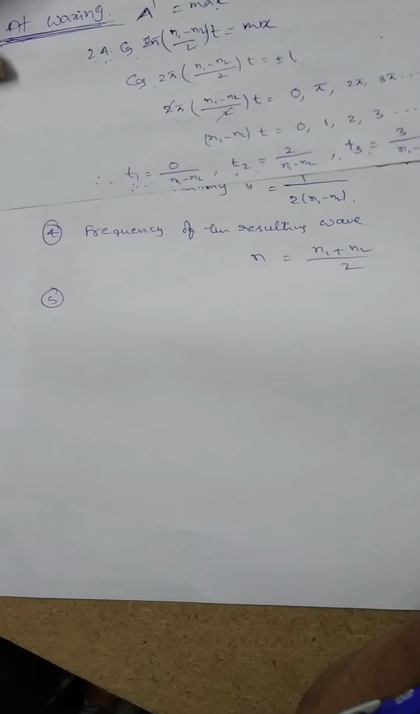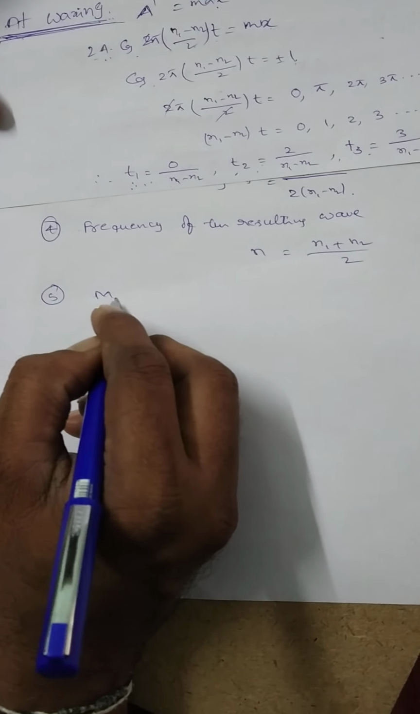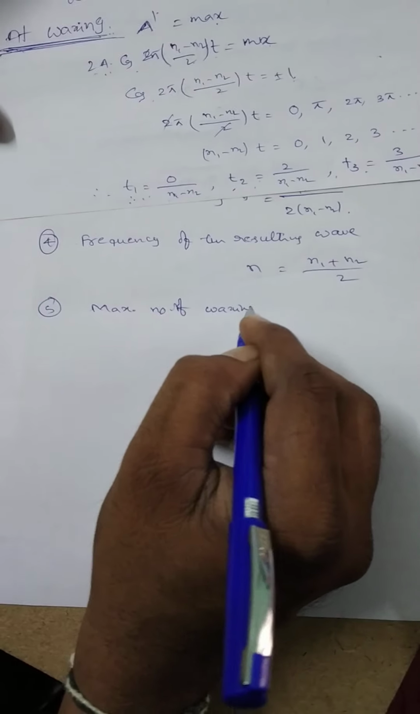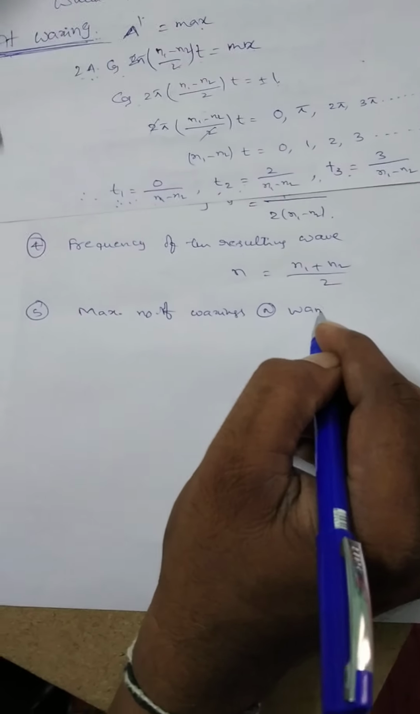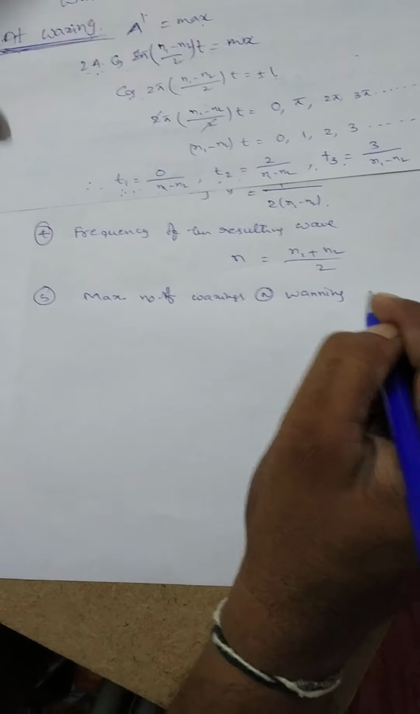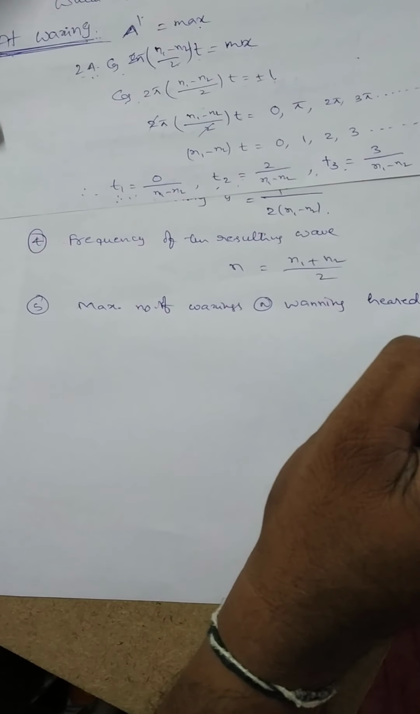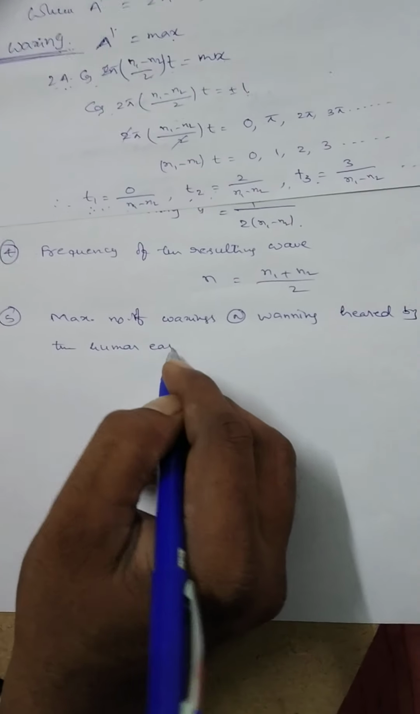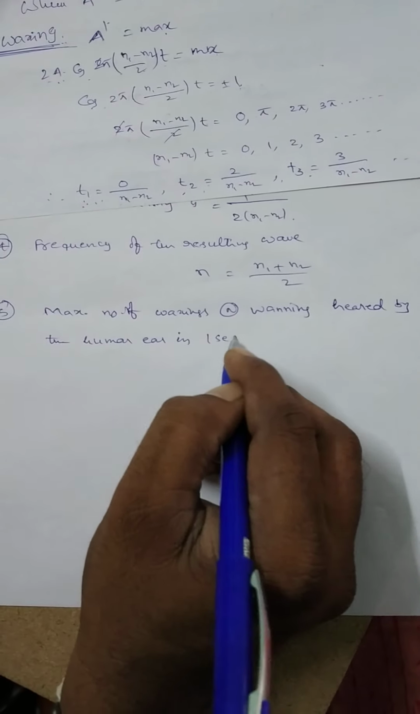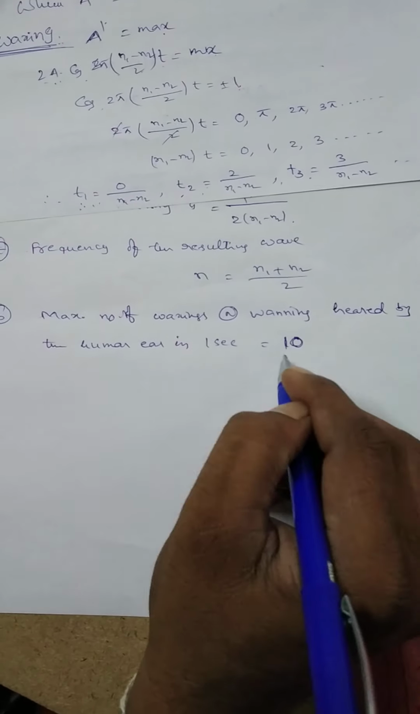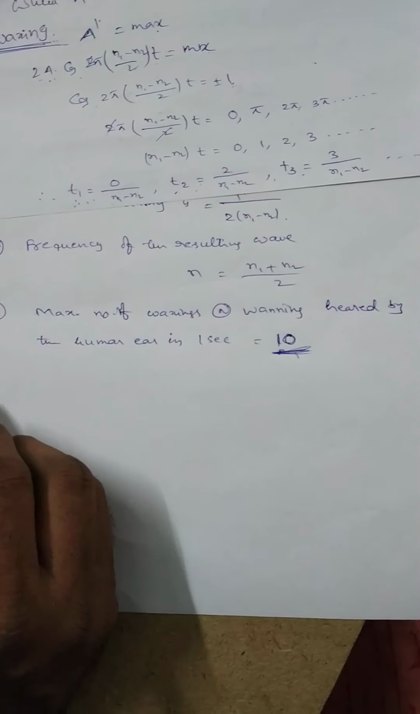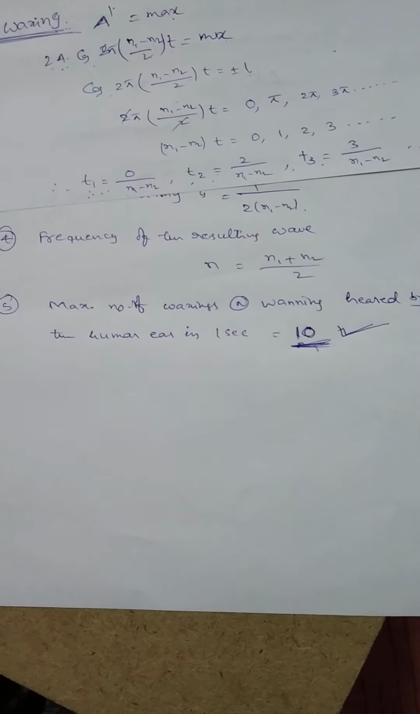Also, here there is one point that should be remembered: the maximum number of waxings or vannings heard by the human ear in 1 second is equal to 10. Maximum number of waxings or vannings heard by the human ear in 1 second is equal to 10. This is a very important concept.